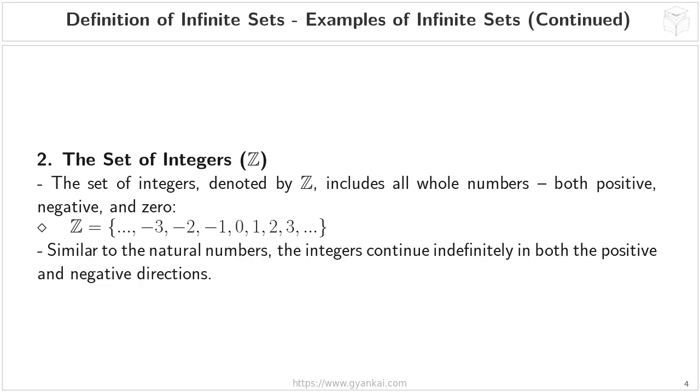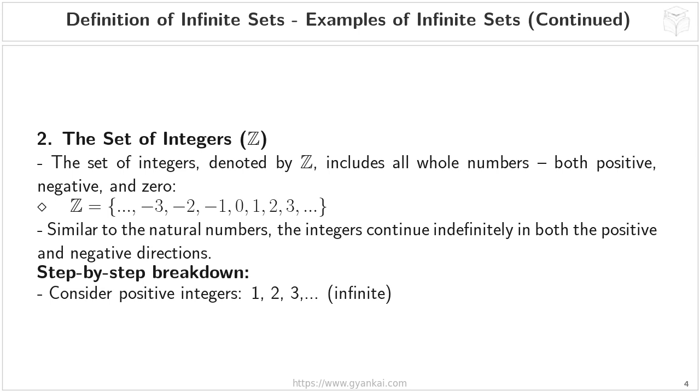So we can write it out like this: 3 dots, -3, -2, -1, 0, 1, 2, 3, and then more 3 dots. The 3 dots on both sides indicate that the set continues infinitely in both the positive and negative directions. Let's break this down step by step to really solidify the idea.